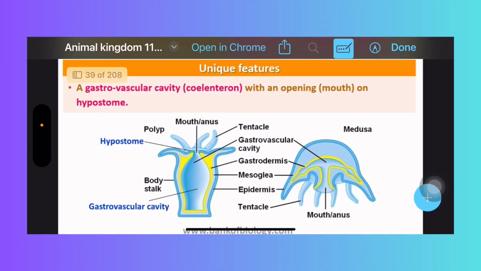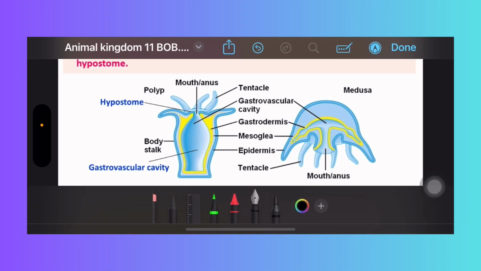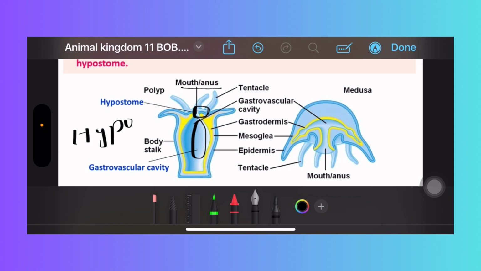A gastrovascular cavity is present, which is called the coelenteron, with an opening called the mouth, that is the hypostome. This is the hypostome, right? Here in the diagram, check the gastrovascular cavity. Here is the opening of the mouth, we call it the hypostome. Hypostome is the mouth. These are the incomplete systems, right? And this cavity is called the gastrovascular cavity.